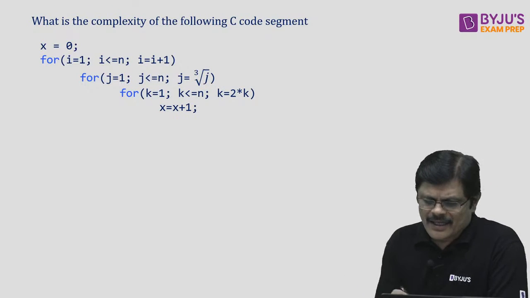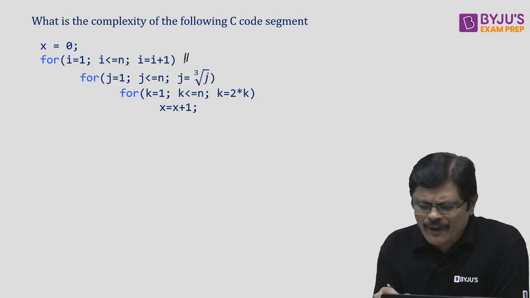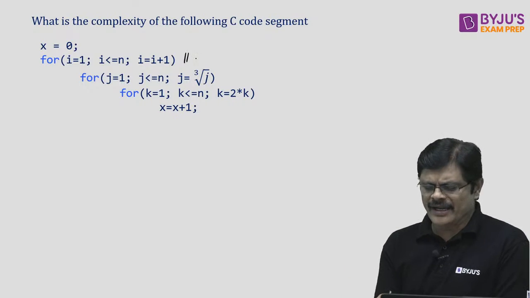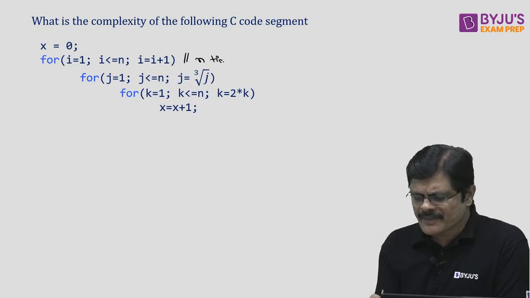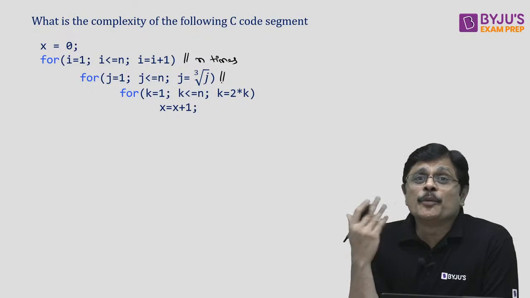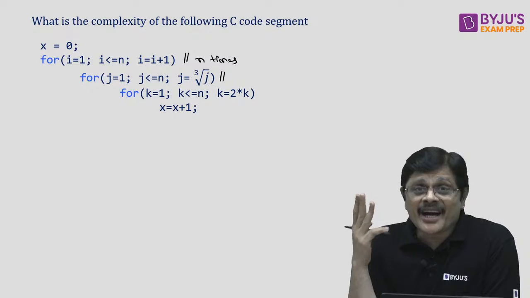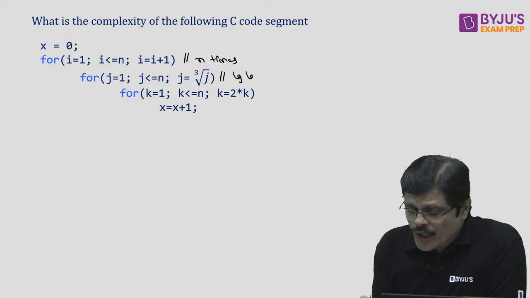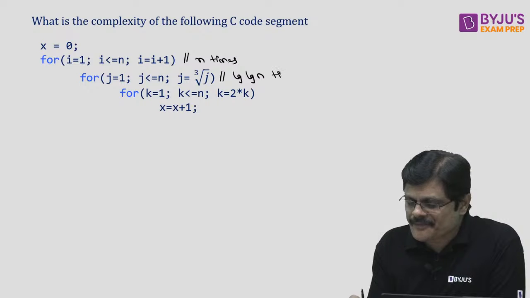Again, every time you are adding 1 and reaching n, so how many times does this loop iterate, Babu? It iterates n times. Now if you see the next loop, cube root of j, the third result. How many times does it iterate, Babu? Log n times.